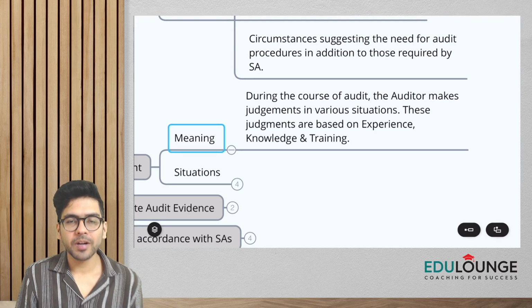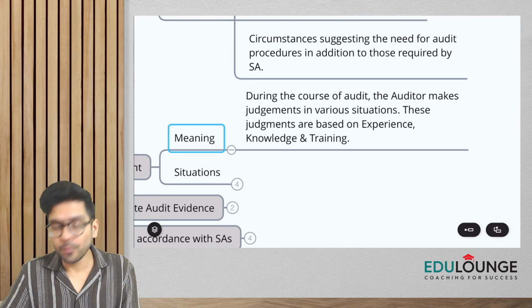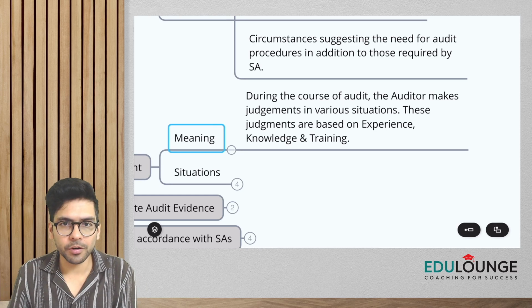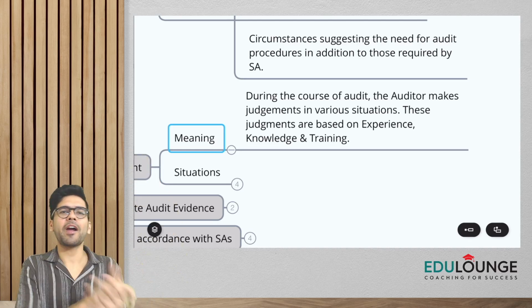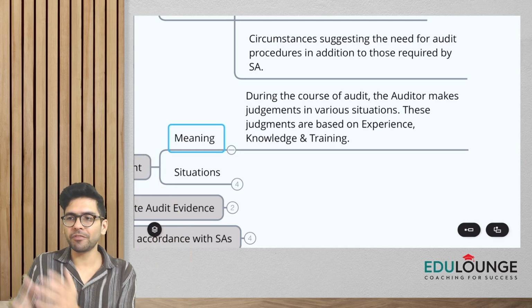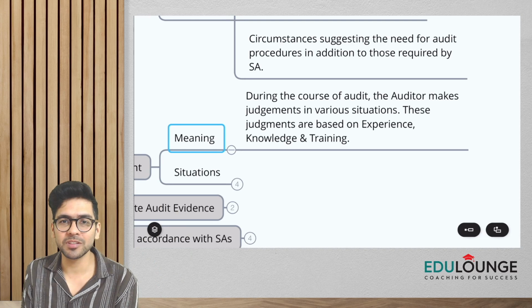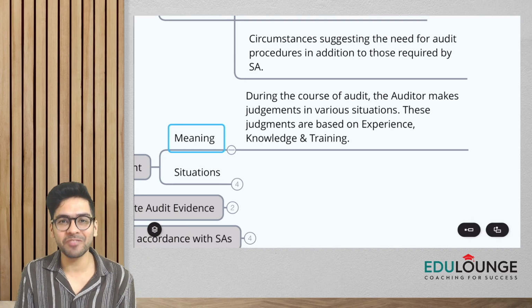See, always remember, guys, we are not going to take or make decisions during the course of our audit on the basis of our intuition. It's not like let's toss a coin. If head comes, I'm going to apply this procedure. If tail comes, I'm not going to apply any procedure. We don't make decisions in this random way, right?